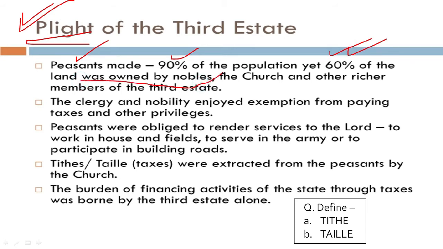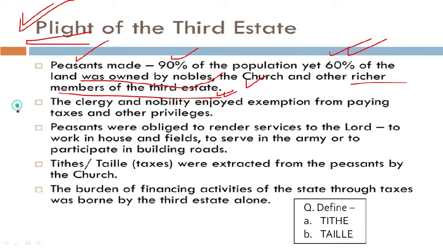It means that despite being 90% in the population, 60% of the land was owned by the nobles, the church and other richer members of the third state. It simply means that the peasants actually did not have a fair share when it came to the land or any other property in that country.